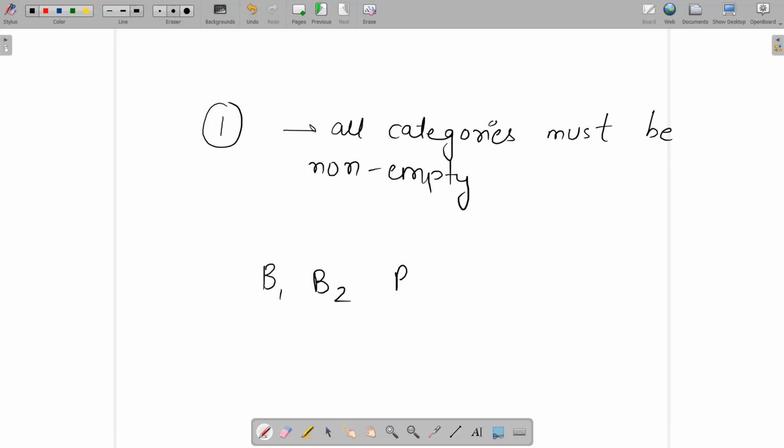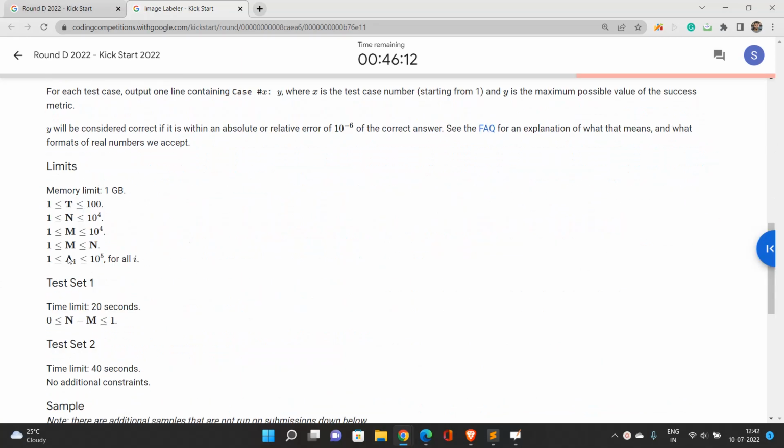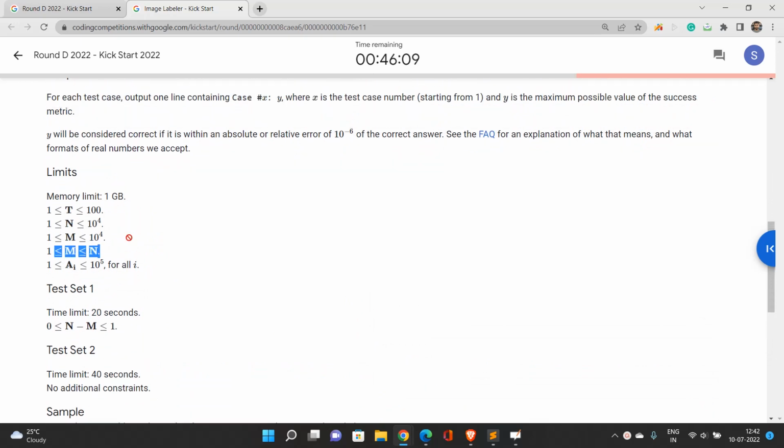Let's say we have M categories, and we have n regions, a1, a2, up to an. Note that m must be less than or equal to n, because only then the division occurs and all the categories remain non-empty. Otherwise, if m is strictly greater than n, at least one category will become empty, which is not possible. That's why m must be less than or equal to n. If you look at the constraints, m is less than or equal to n.